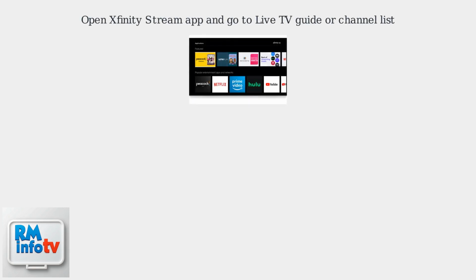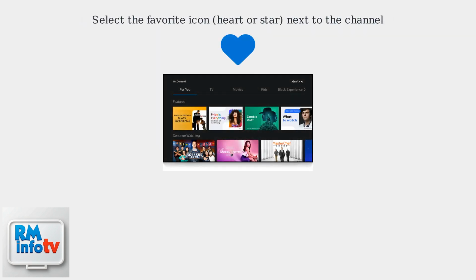Want quick access to your favorite channels on the Xfinity Stream app? Start by opening the app and navigating to the live TV guide or channel list. Look for the favorite icon, usually a heart or star, next to the channel you want to add. Tap or select it to add to favorites.